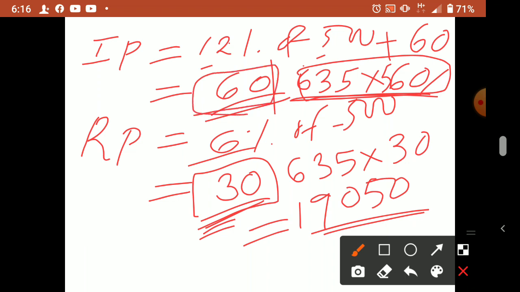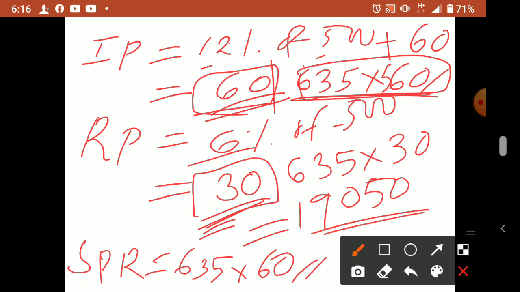So securities premium you can calculate, SPR, 635 into 60. Bank is written by adding the securities premium together, that's why it becomes 560: 500 nominal value, 60 premium. So 635 into 60 is the premium. So SPR will come 38,100.